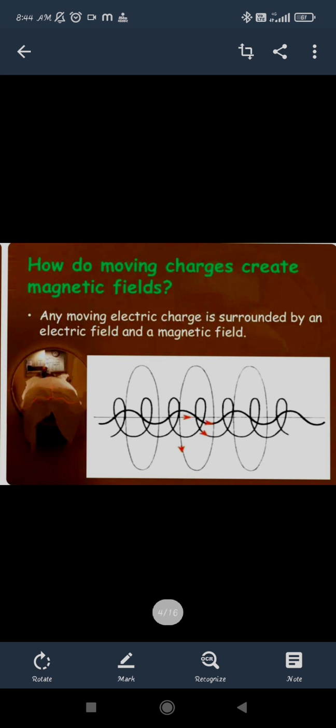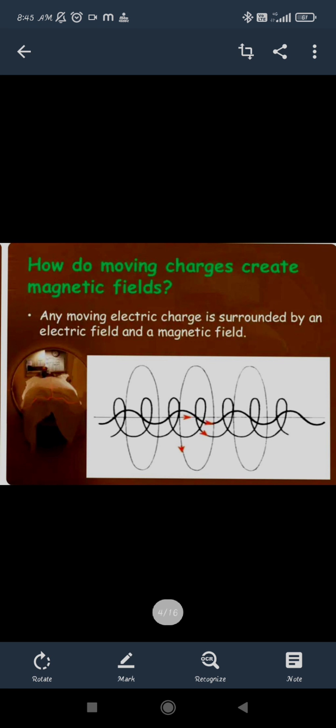Electric field lines start from the positive charge and converge into the negative charge, forming straight lines. Magnetic field lines form closed loops, from north to south outside and south to north inside, so the magnetic field is always on a closed loop.